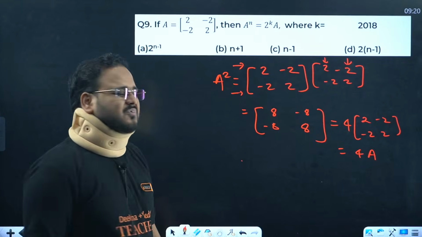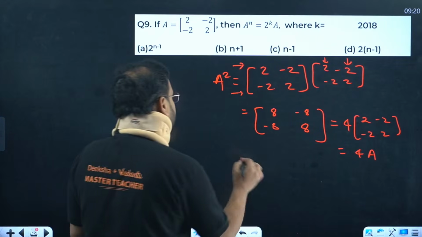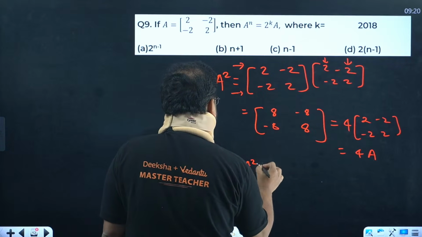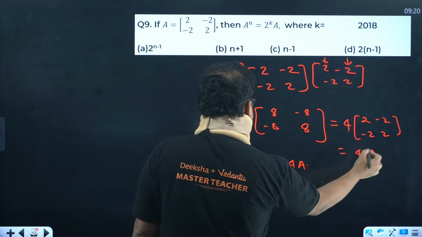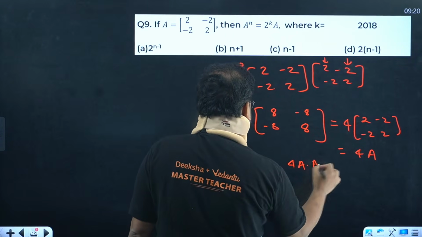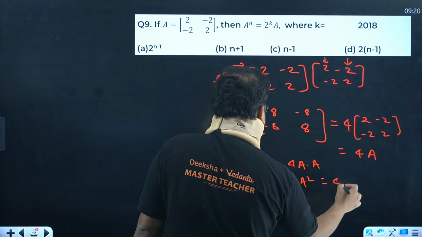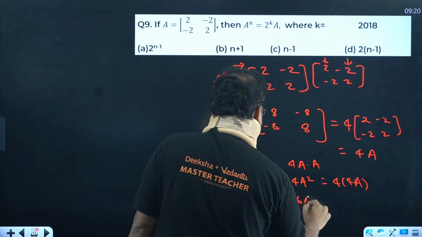Now, sir, but we cannot build a pattern using just a square. Let's find A cube also. We can do that. A cube is, sir, A square into A. So 4A is the A square value, into A. So, sir, 4A square, that's again 4 into 4A, that's, sir, 16A.